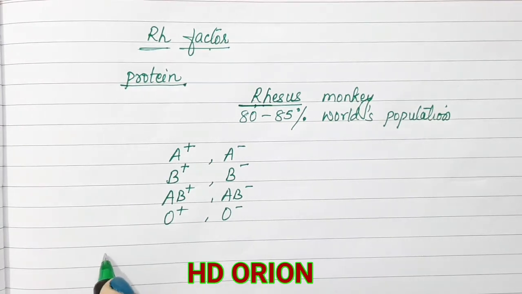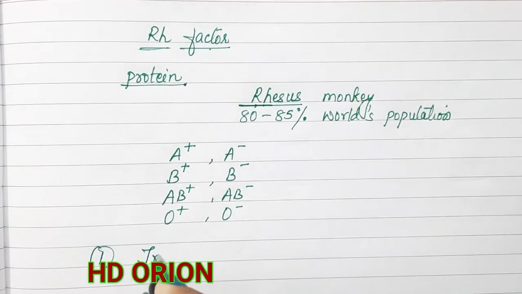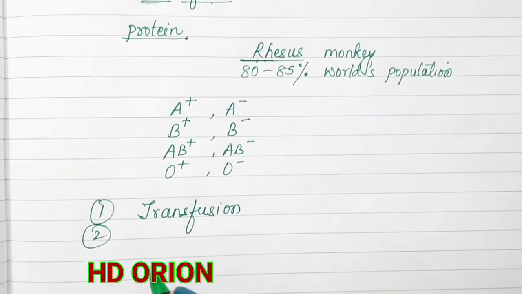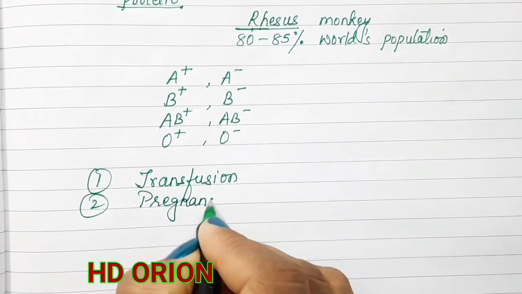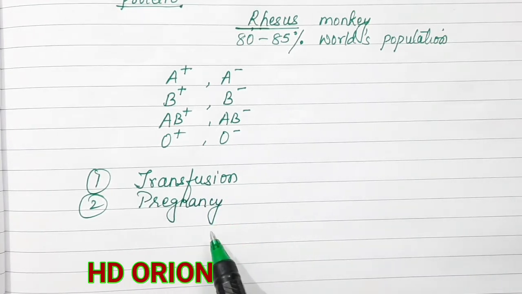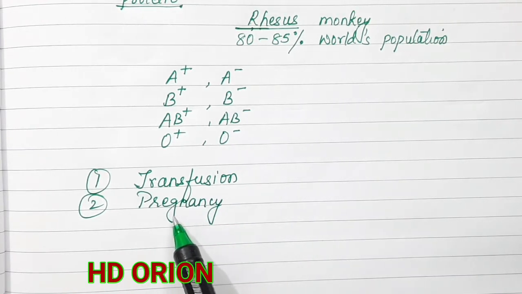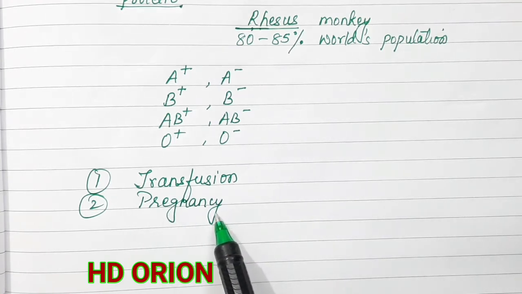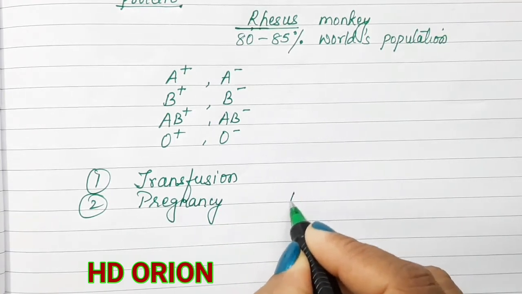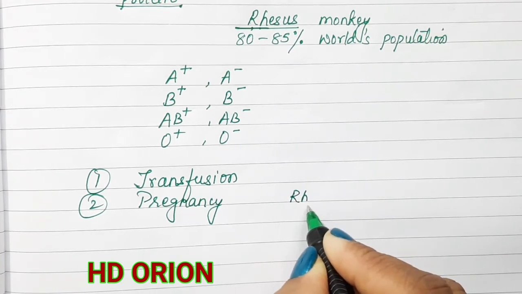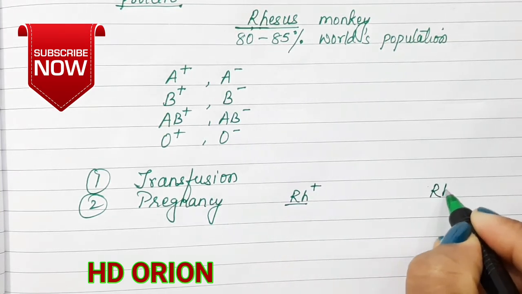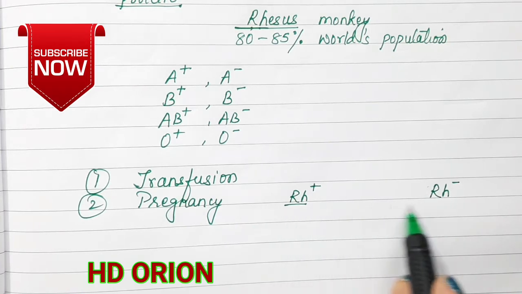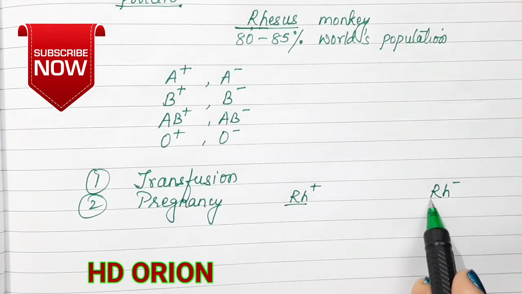So Rh factor is responsible during blood transfusion as well as when it is inherited from the mother's body to the fetus during pregnancy. Let me consider an example of pregnancy. Suppose the father is Rh positive and the mother is Rh negative, and the fetus is present inside the mother's body.